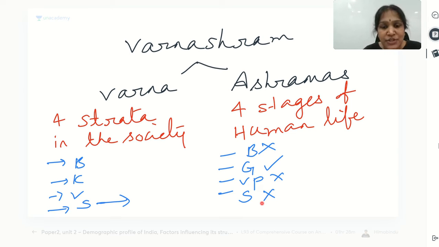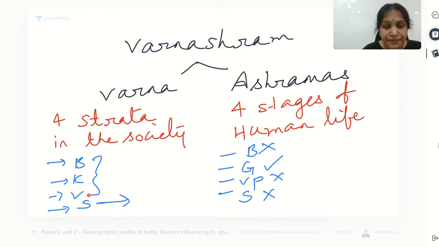Okay, so sannyasa ashram is a kind of totally retirement, totally leaving all the attachments: emotional attachments, physical attachments, family attachments, wealth attachments. Leaving all the attachments is called sannyasa ashram. Grihastha ashram will have all the attachments, so the transitional stage is vanaprastha ashram. Because of the same reason they don't have vanaprastha ashram, they don't even have sannyasa ashram. Whereas the first three varnas have all four ashramas.